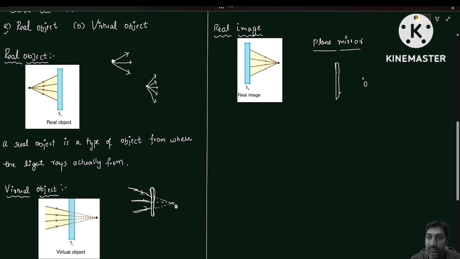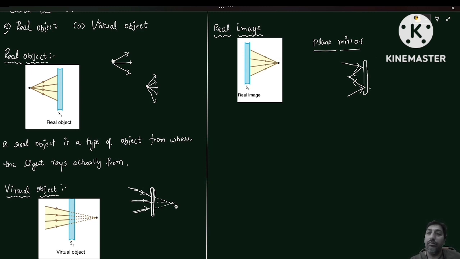So we know that here, what type of object is this? Suppose here I'm taking a plane mirror, and here these are the light rays. The light rays are coming like this, so they will be undergoing reflection. So here it is a reflected ray, and here it is another reflected ray.